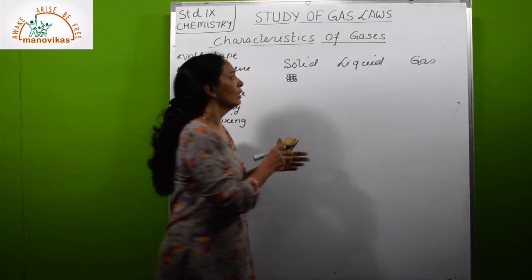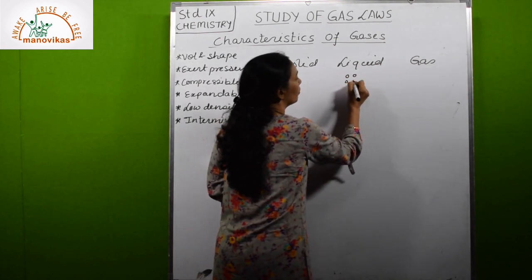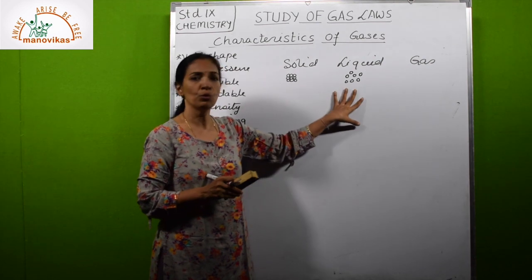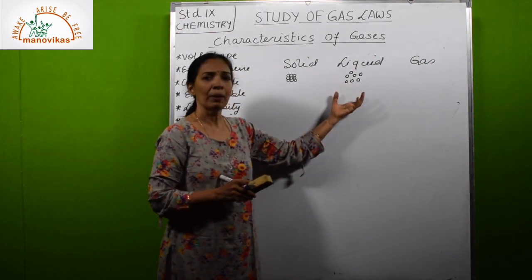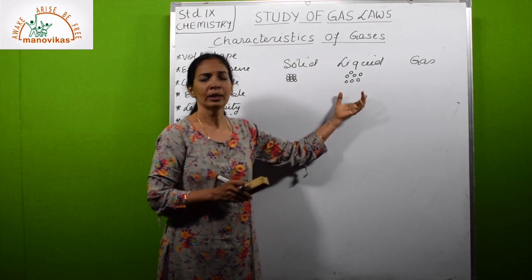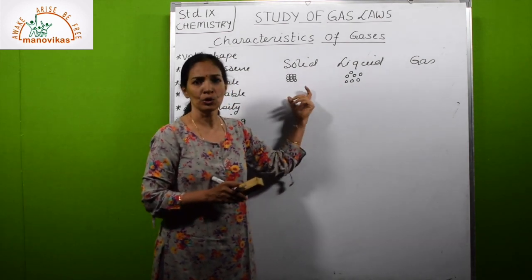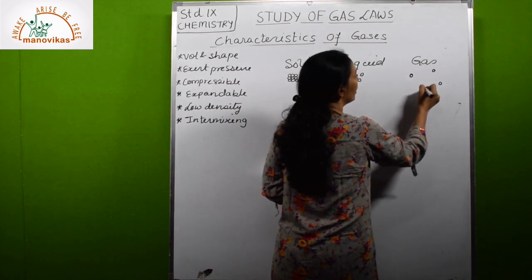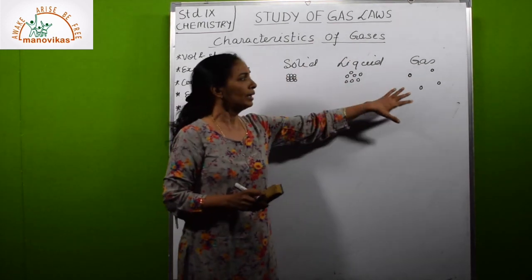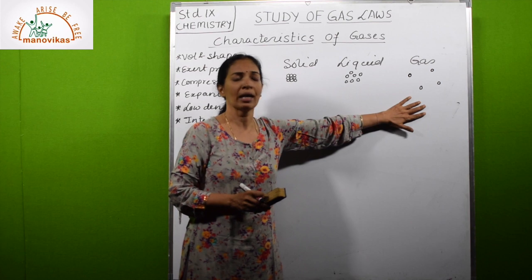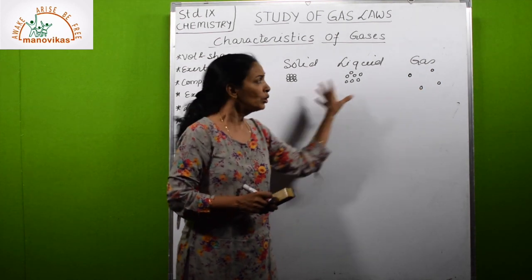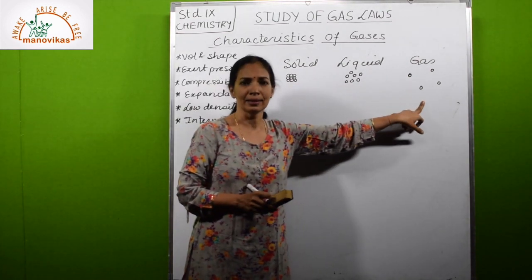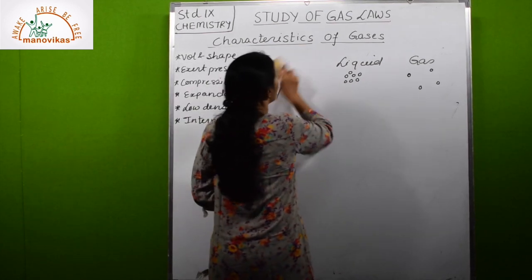Next we will see liquid. In liquid the particles will be a little apart from each other. The space between the particles is more than solid but not too much. And the interparticle space is also more than solid. Force of attraction will be less than solid. This is what liquid is. Now coming to gases, the particles are far away from each other. That means they have least interparticle force of attraction and most interparticle space. So this is a slight comparison. So see, most dense, intermediate and least density. We will discuss gases in this chapter.